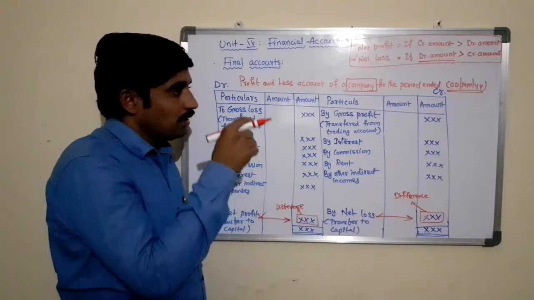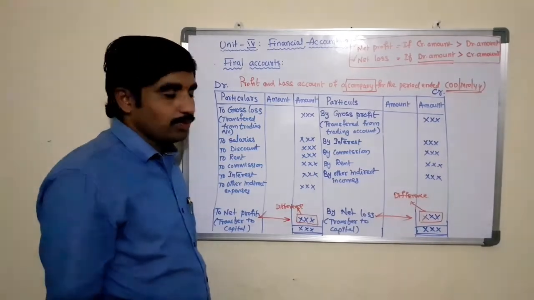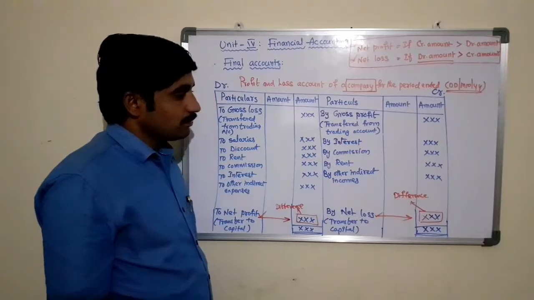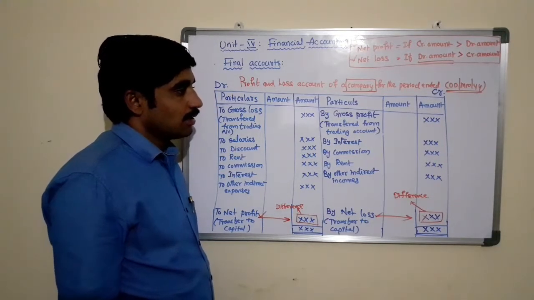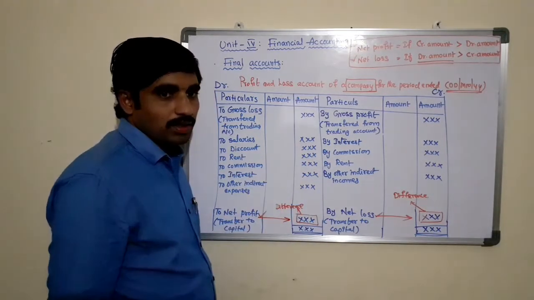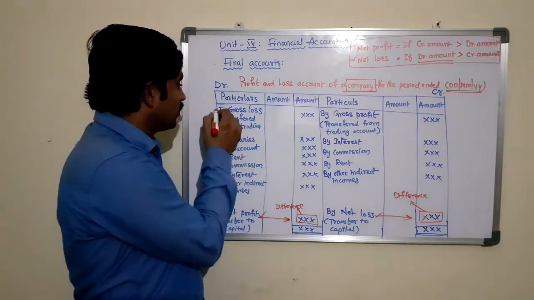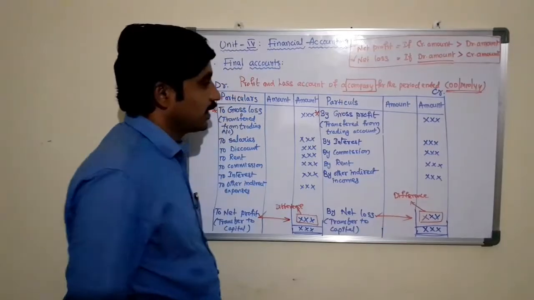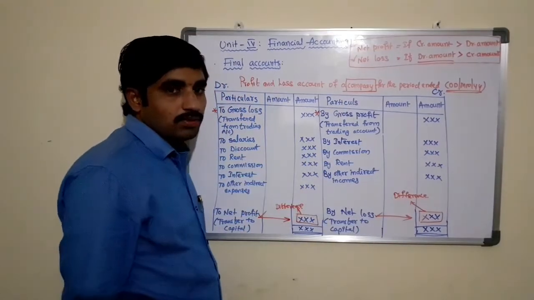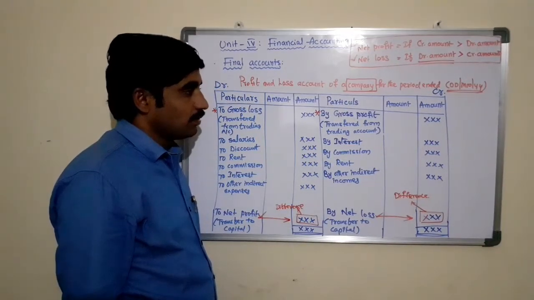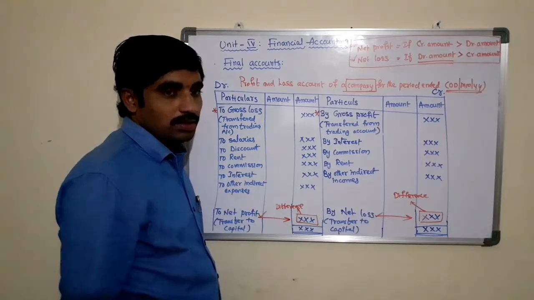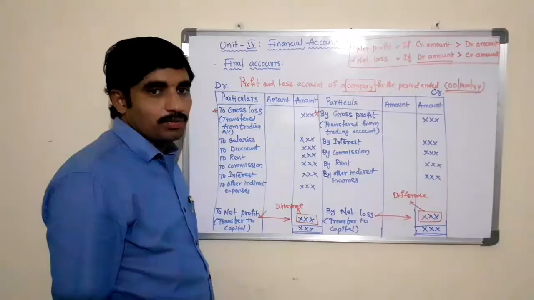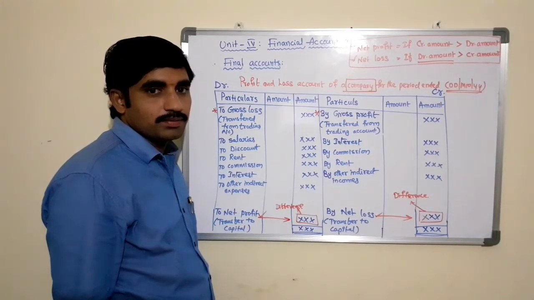So this is the process of preparing the profit and loss account, and these are some of the items which are considered under the profit and loss account while preparing. The gross loss and gross profit are taken from the trading account. So this is the process of preparing the profit and loss account.